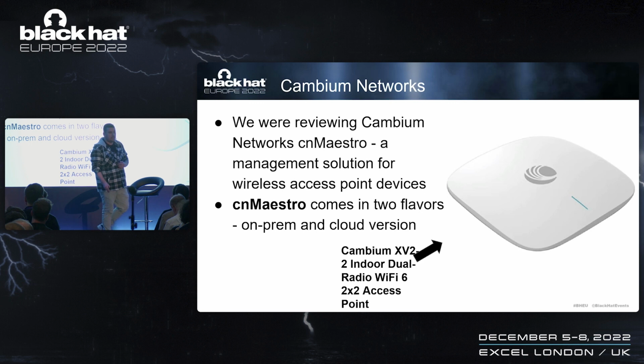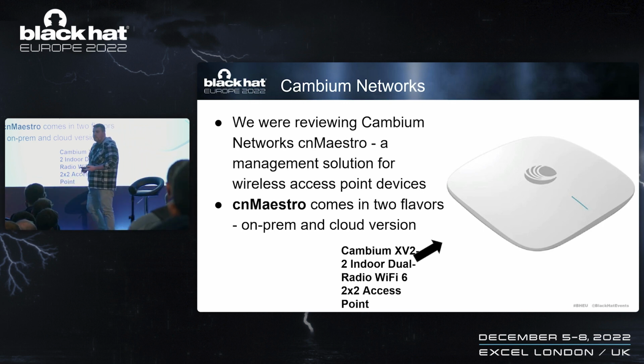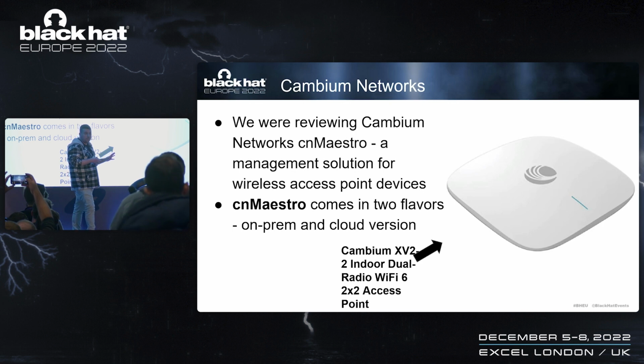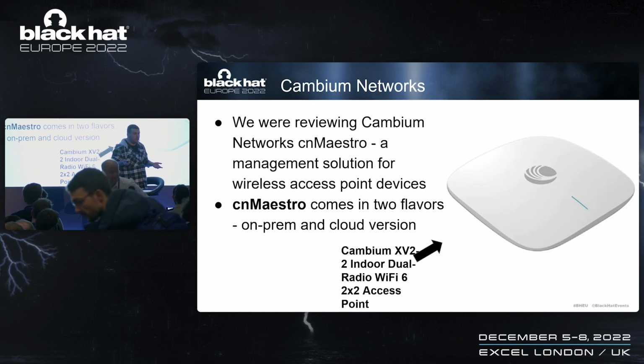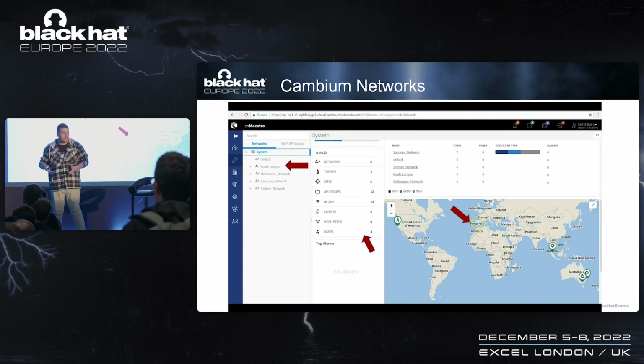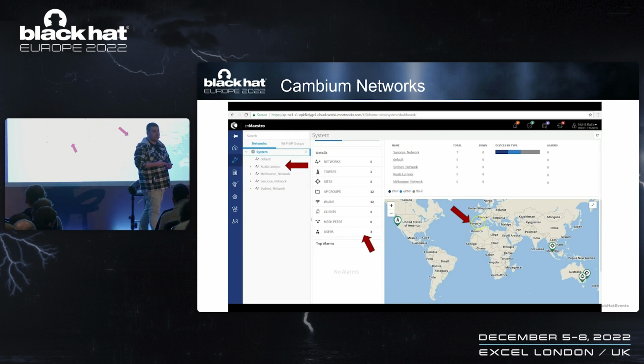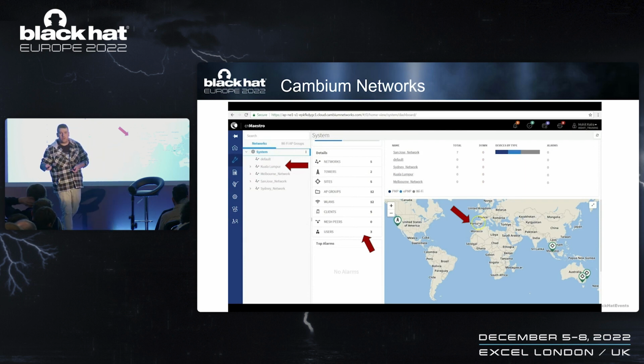So, late last year, we were researching a company named Cambium Networks. Now, Cambium Networks does a lot of wireless communication devices, be it access points, long-range access points, antennas, 4G routers, basically every kind of wireless connection you can think of, they do it. And in this particular case, we weren't looking at the physical devices themselves, but instead we were looking at a platform called CNMaestro. Now, CNMaestro is a platform that allows IT administrators and system administrators to take a look at their devices, see their location, status, configurations, and even perform some actions like push a new firmware, push new configurations. It basically allows them to control it.